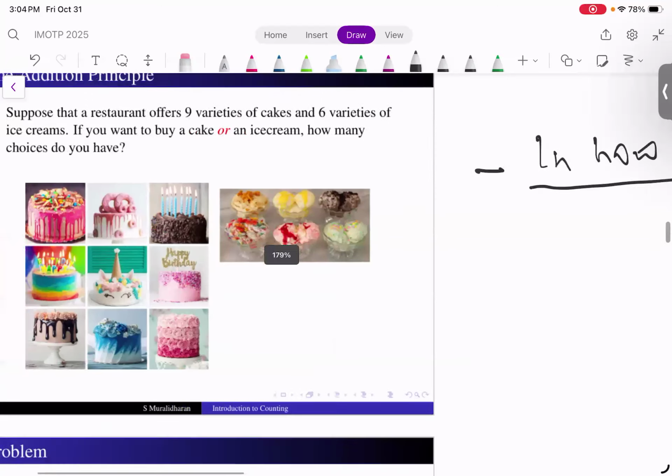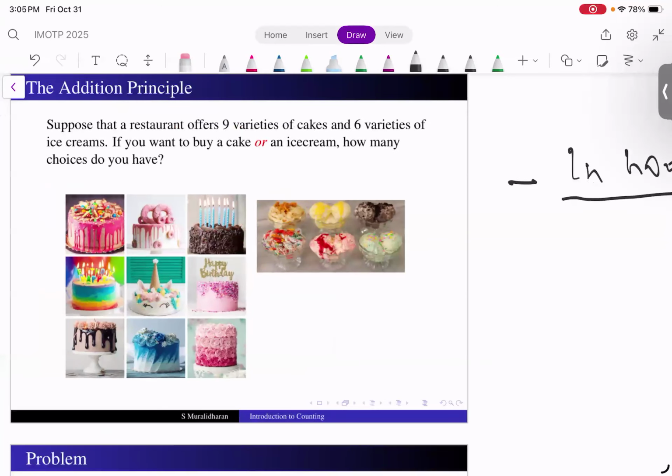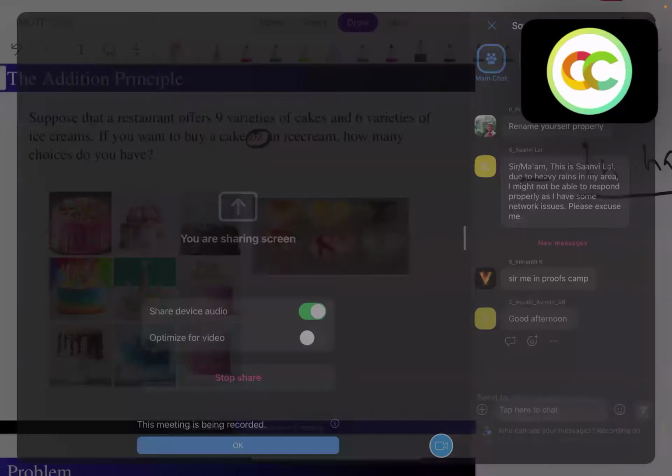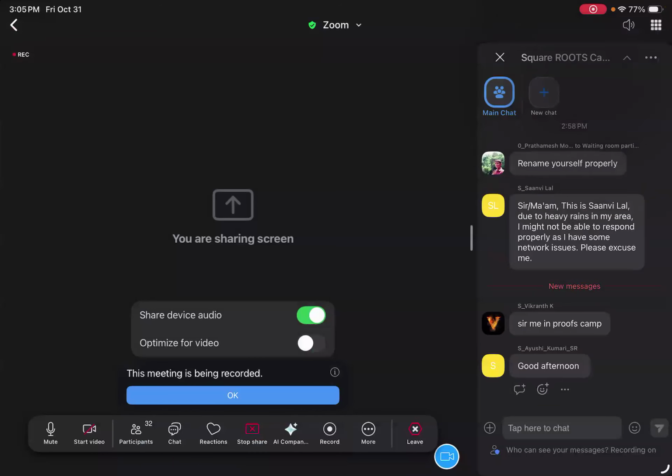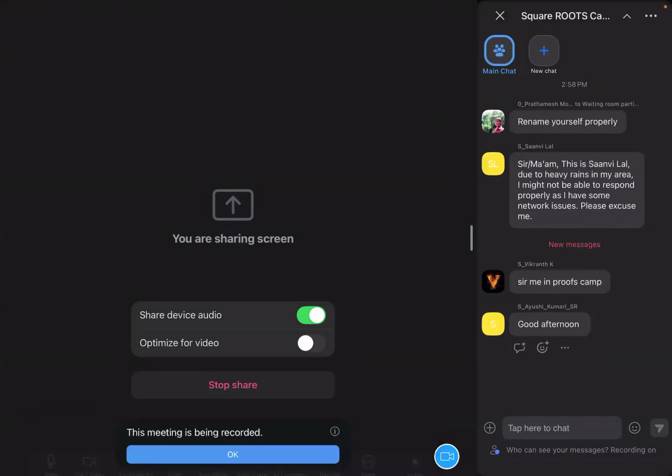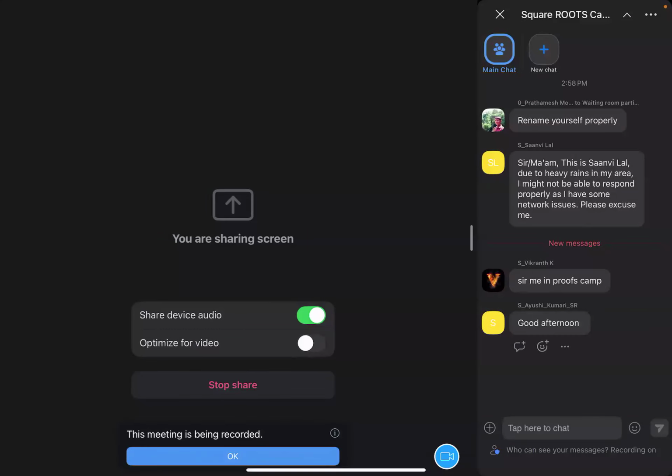Suppose I have 9 varieties of cakes and 6 varieties of ice creams. I want to buy either a cake or an ice cream. If I have to buy either one, how many choices do I have?